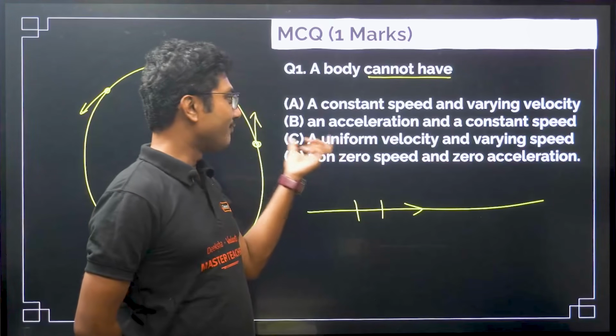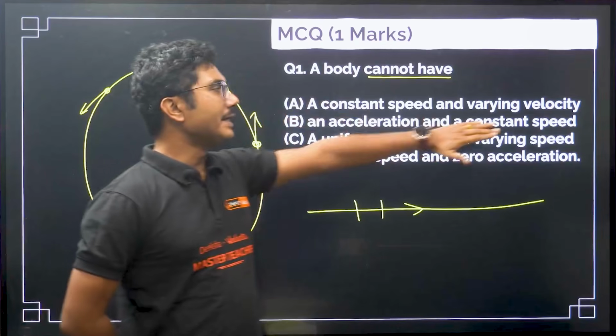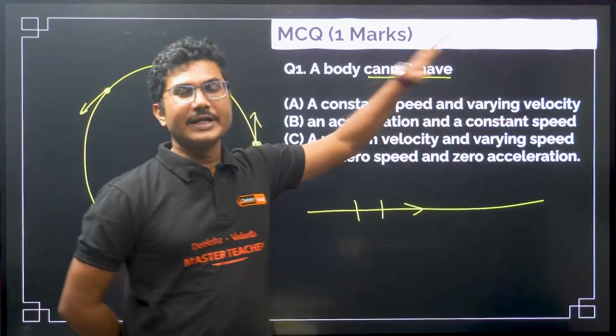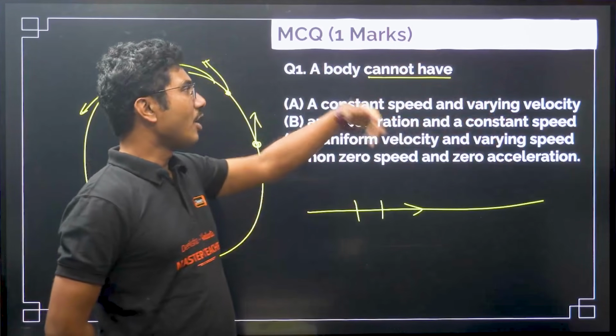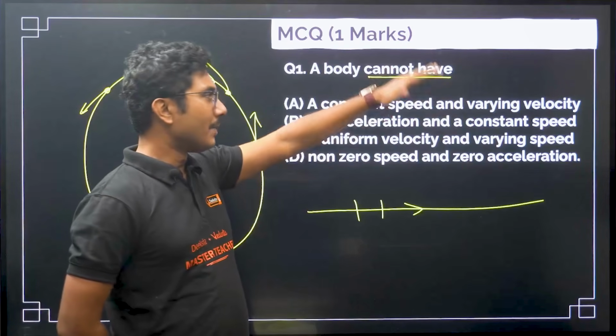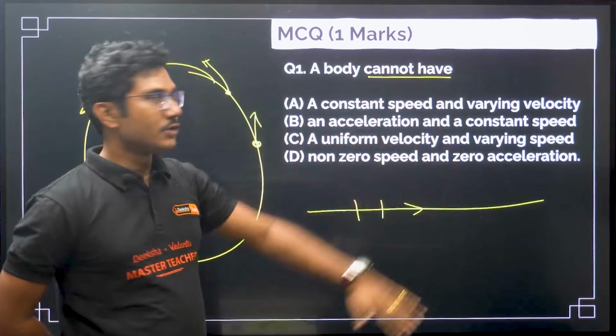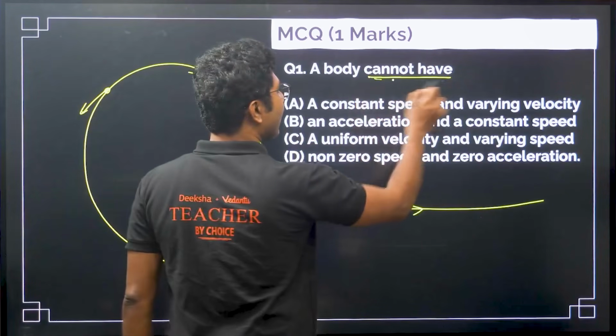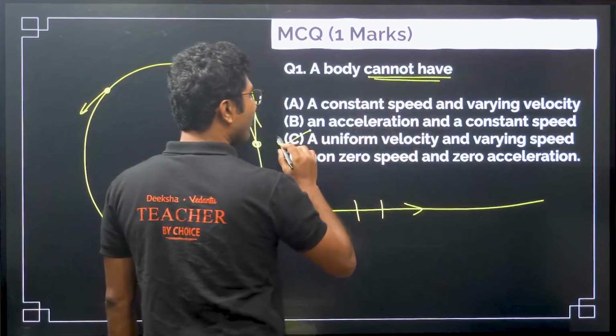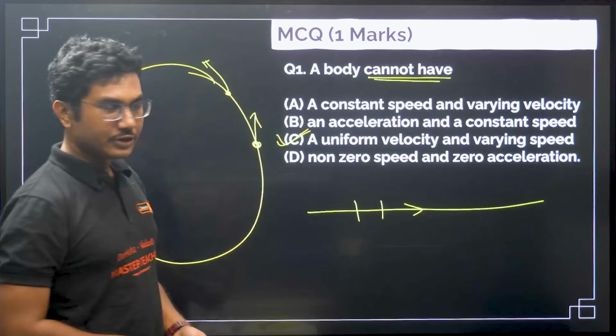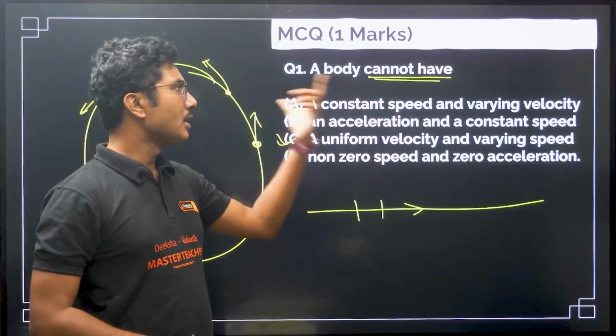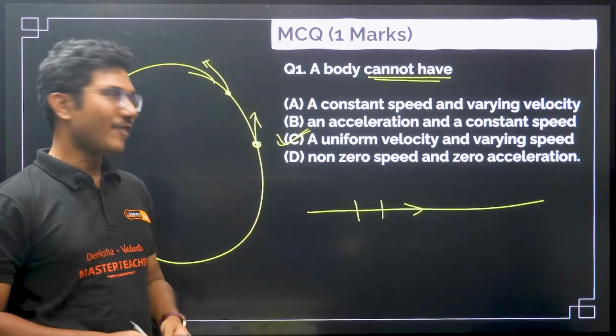So if velocity is uniform, speed cannot vary, speed has to be the same. So its opposite is possible, but this is not possible. A body cannot have uniform velocity and varying speed. So this is incorrect, and this is the answer that we have to find.